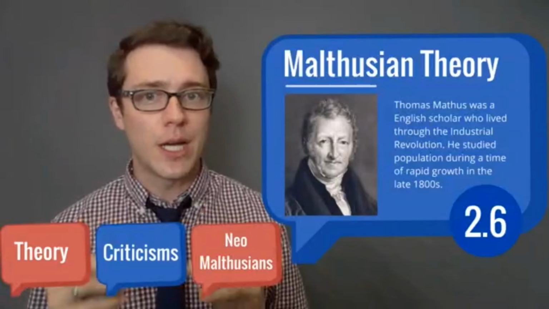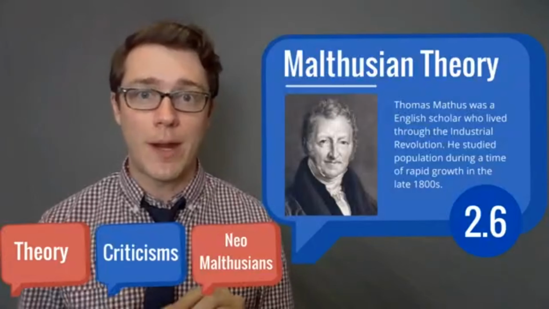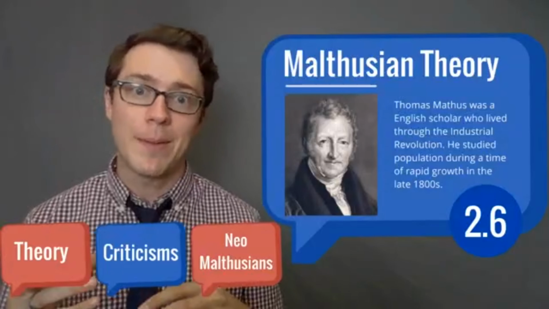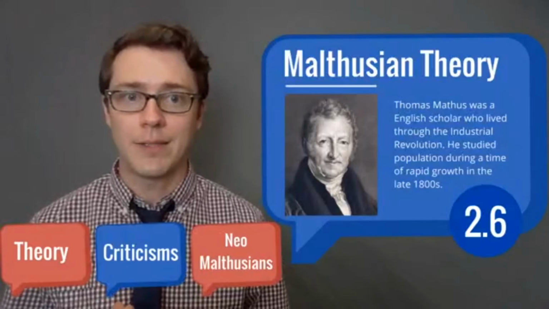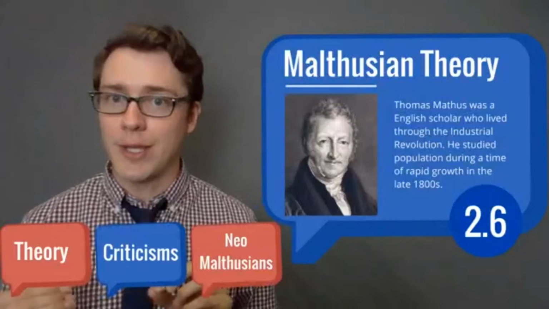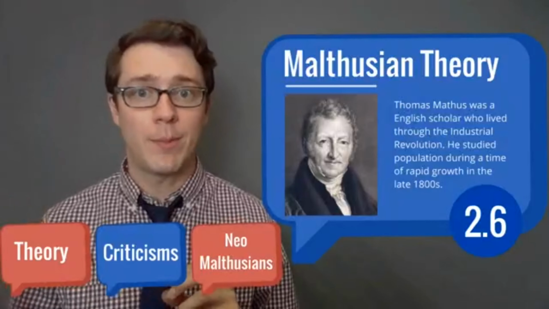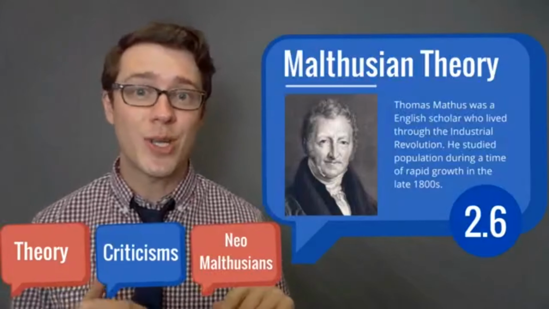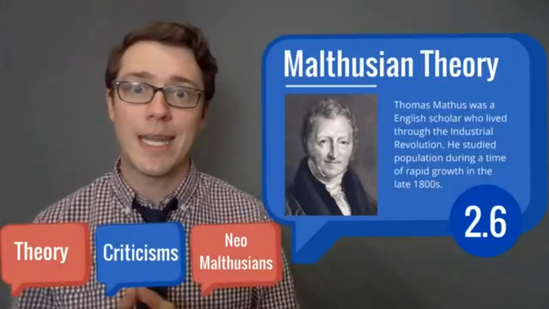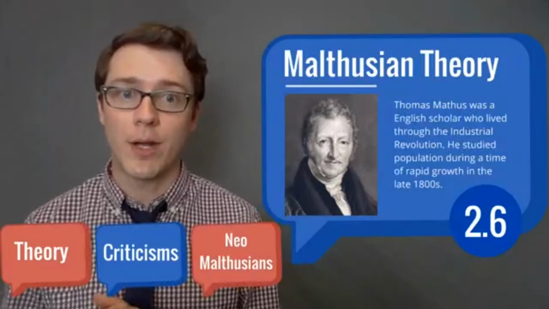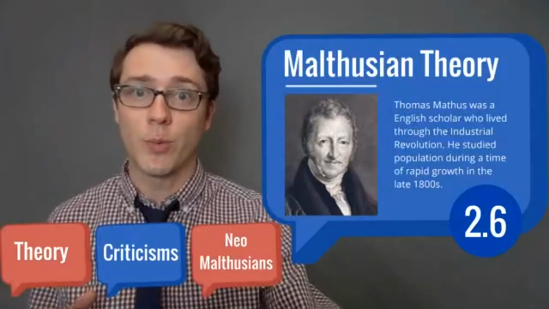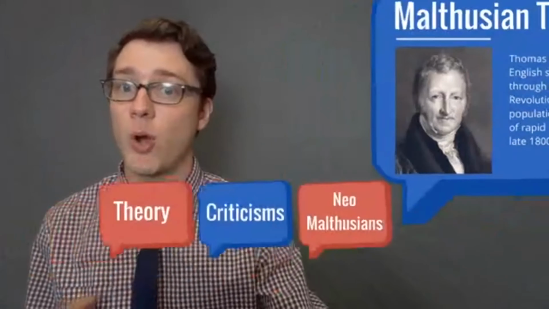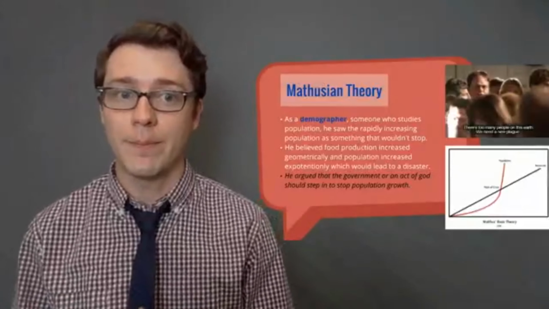And he lived through the Industrial Revolution, which we're going to talk about in Unit 7, but we know was a time period where people invented things that made life easier for the people who lived in it. He studied population during that time. And as we learned about in the demographic transition model, that's when we saw population start to boom in stage 2. So when he saw this rapid growth, it shaped the way that he looked at the world, and it really gave him some strong opinions about what was going on.